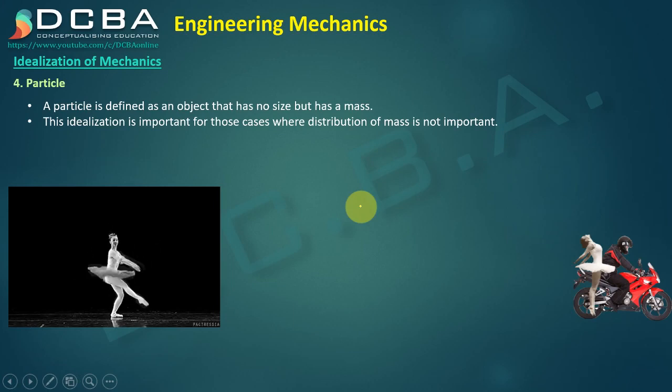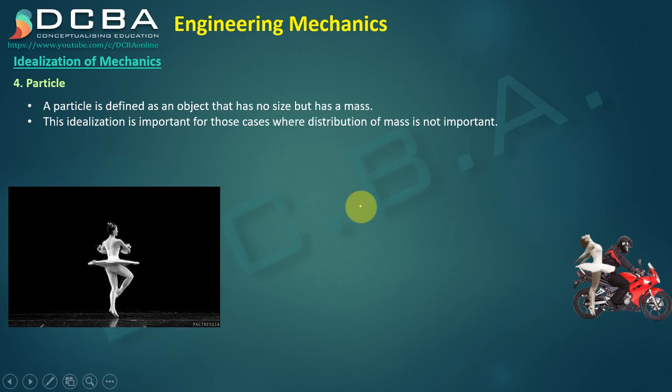One more example where we can consider a particle is the trajectory of planets. In that, the size of the planet does not matter, the mass distribution of the planet does not matter. What only matters is the mass of the planet. So I think it is given by Kepler's law how the trajectory of the planet goes on.